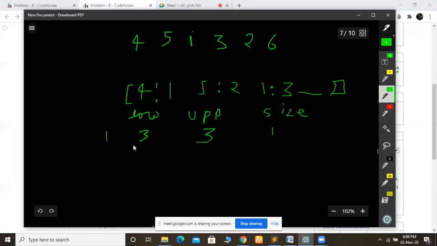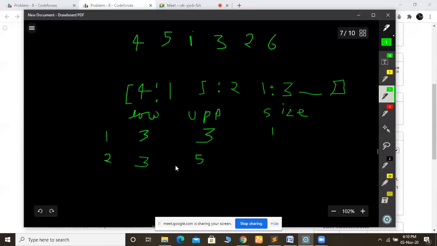Now we will come to 2. So see, what is the index of 2? Index of 2 is 5. So we will check whether that index is in our previous range. So no, that is not in our range. Now we will see that if it is less than the lower bound, then we will shift our lower bound to that element. And after that, we will check if it is greater than our upper bound, we will shift our upper bound to that element. So here it is 5. So we will shift our upper bound to 5.